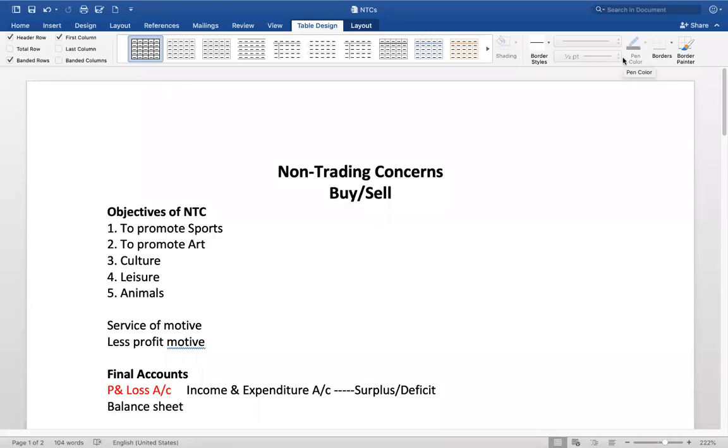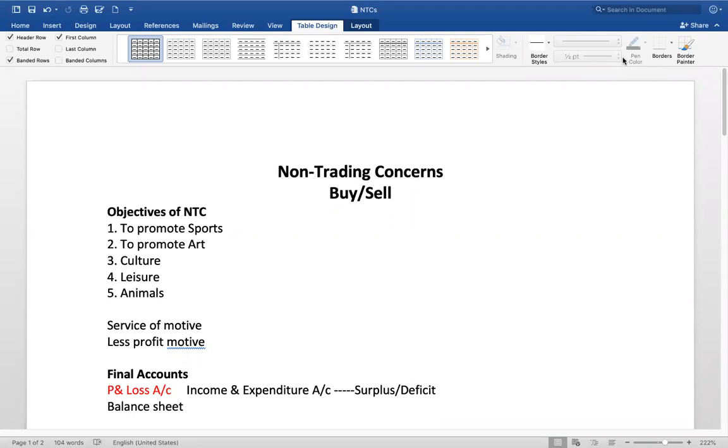Right, non-trading concerns. A trading concern involves buying and selling of goods or services. A concern is an organization, right? So a non-trading concern is an organization which is not for buying and selling. It may buy or sell, but not for profit. Not for profit, right?